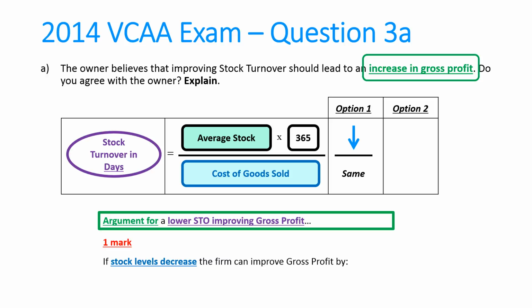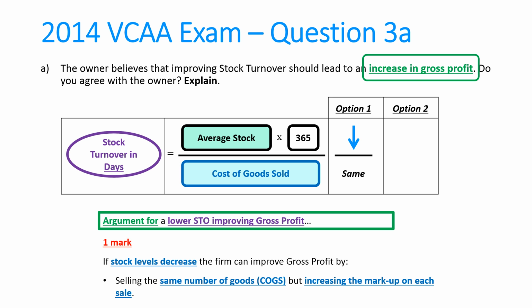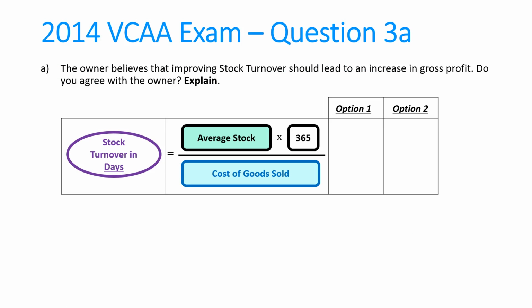If I do manage to make my average stock go down, so I'm going to decrease that, will that make my gross profit go up? Well, one argument would say yes. If I sell the exact same amount of goods, so that would explain the ratio getting better, as long as I increase the markup. If I increase the markup on each sale but sell the same amount, I'm going to have a better gross profit. However, when we look at option 1, we said we can decrease stock and keep cost of goods sold the same. Will that increase gross profit?